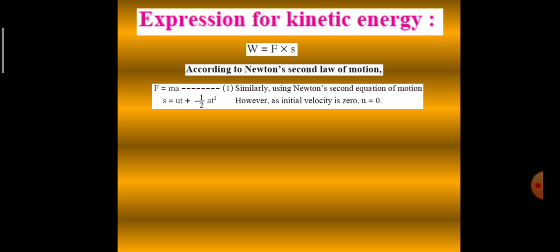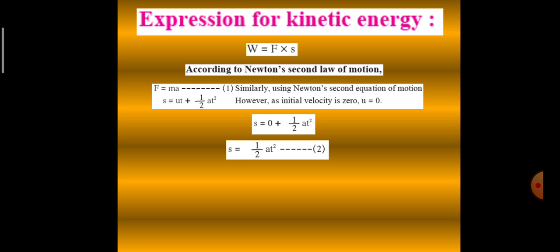So force we know is mass into acceleration, and so far as displacement is concerned, we need to go to the second equation of motion. So we come to know that displacement is ut plus half at square. Now let us further simplify this. We know that initial velocity u is 0, and so anything multiplied by 0 is 0. So S is equal to 0 plus half at square. So the displacement will become half at square.